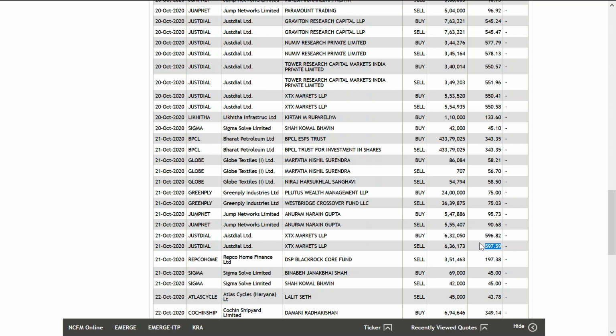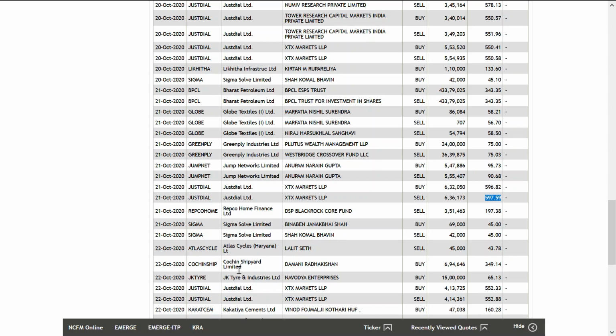So when you are doing intraday with some specific stocks, be careful, because these people are playing with crores and crores, and we are just trading with 10,000 and 20,000 and we are losing the money easily, and those people are making the money easily. See, again XTX Market on 22nd, same Just Dial, the bought price is 523.33 and selling price is 522.88.